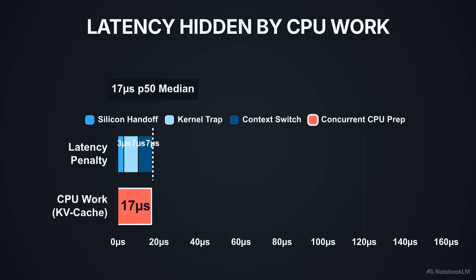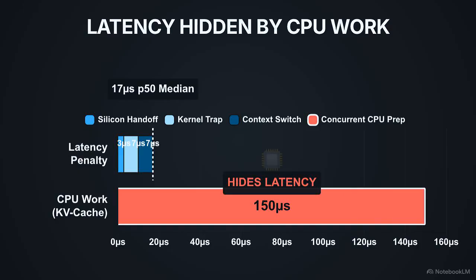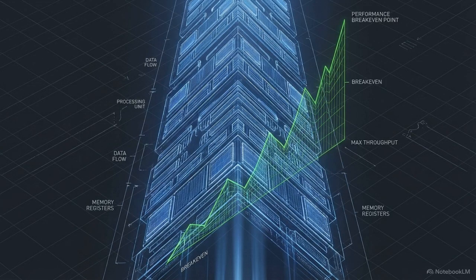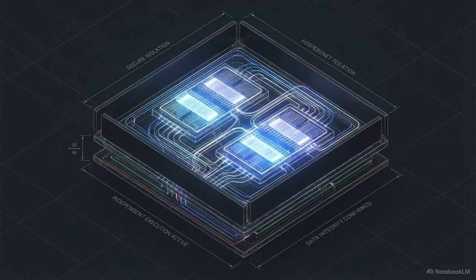In a production environment, this 17 microsecond penalty is mathematically irrelevant. It is entirely absorbed by the concurrent CPU work preparing the KV cache we established in Step 3. The CPU is already busy when the interrupt occurs, hiding the delay. As context lengths increase, the neural engine offload easily hits its break-even point. By systematically mapping out the kernel traps and hardware dead ends, we can successfully bypass Apple's private frameworks and execute high-performance MLX inference on completely walled-off silicon.